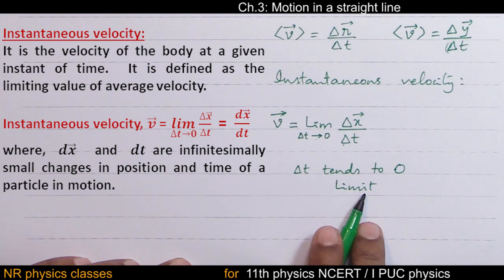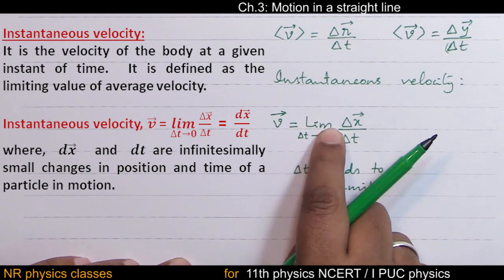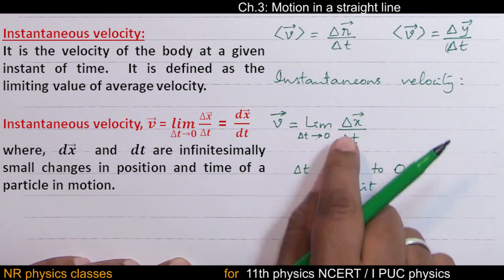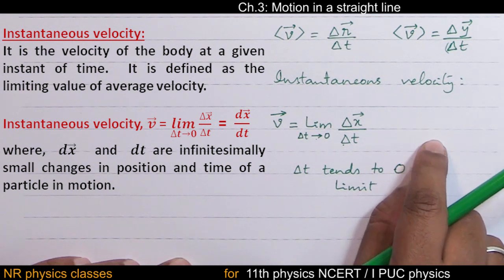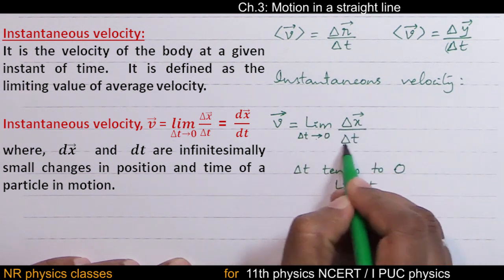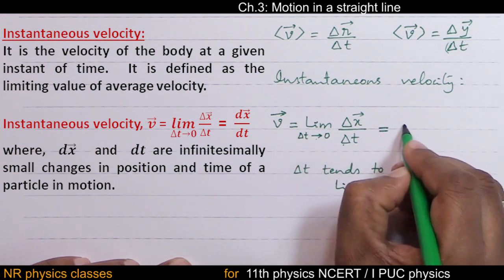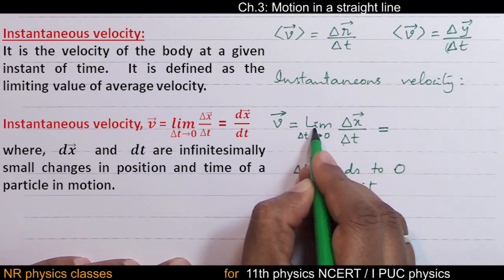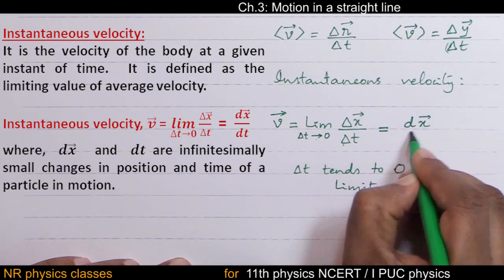This is a branch of mathematics. You will learn more about these limits in mathematics. For time being, let us use limit. From here onwards, we are not using this limit concept in our syllabus. Limit of delta x by delta t as delta t tends to 0 is, when limit appears, then we should write dx by dt.